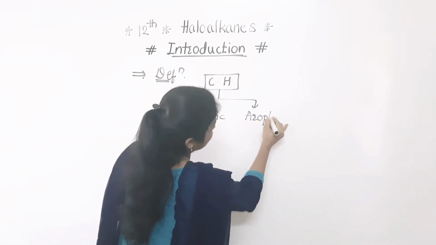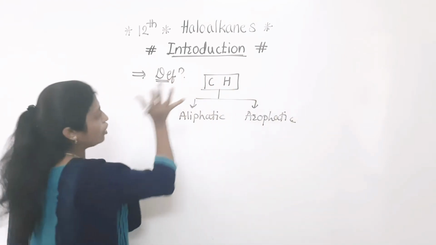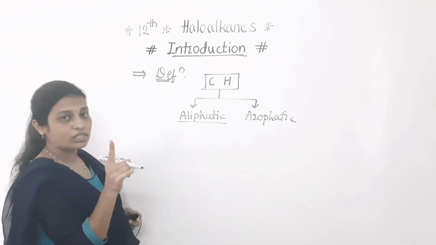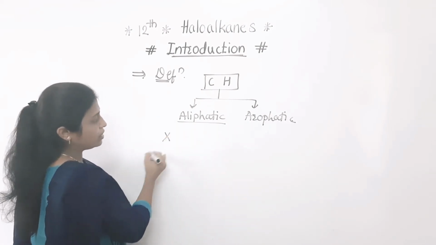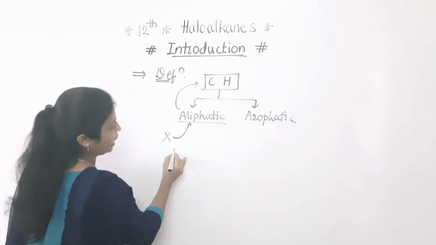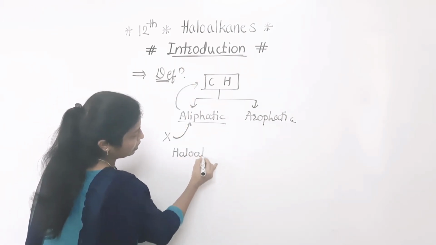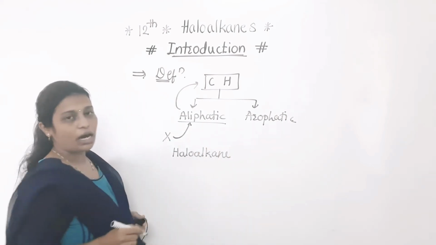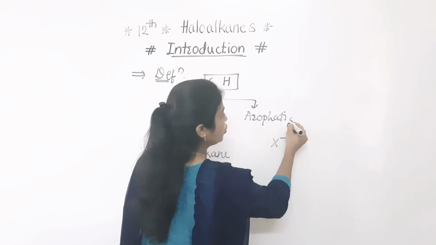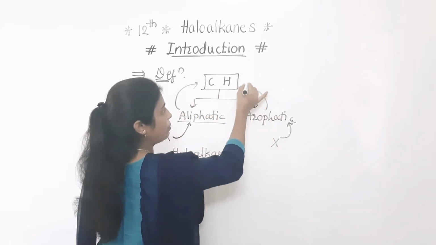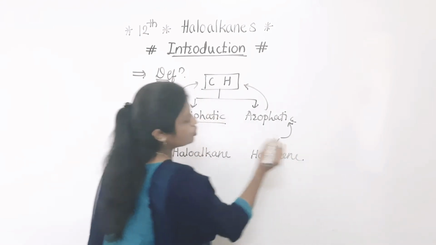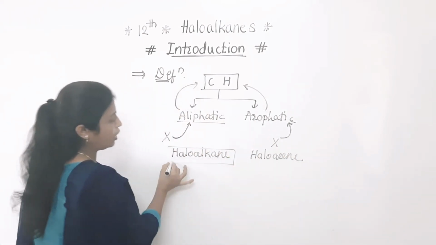So if a halogen atom is attached to an aliphatic hydrocarbon, it is called a haloalkane. But if a halogen atom is attached to an aromatic hydrocarbon, then it is called a haloarene. Okay, so today we are going to discuss the haloalkanes.